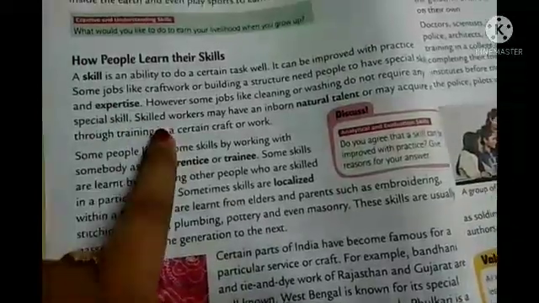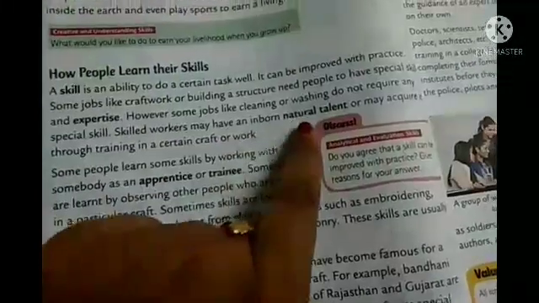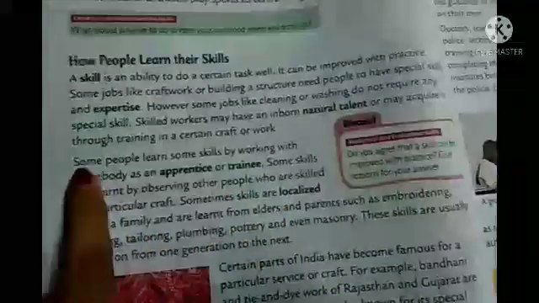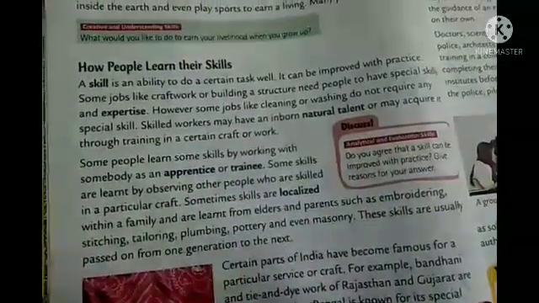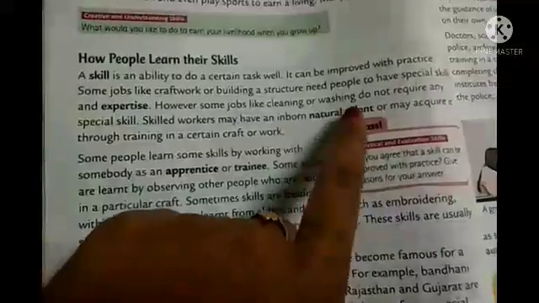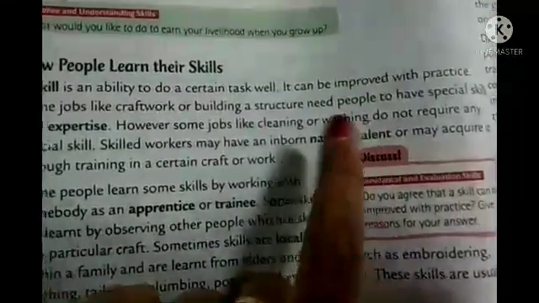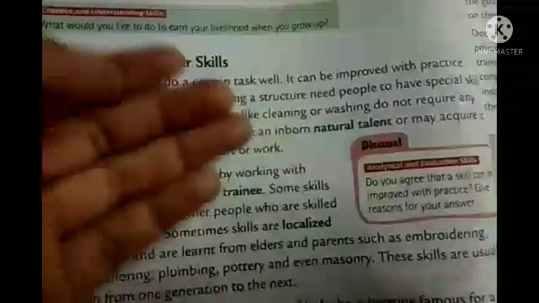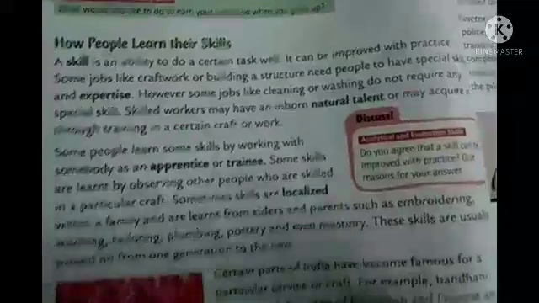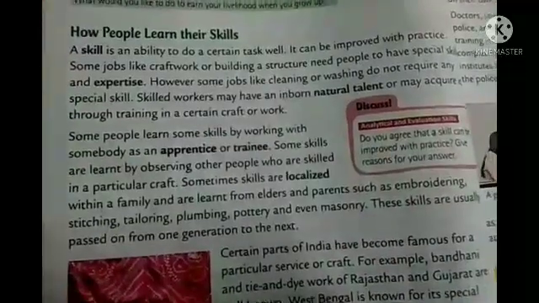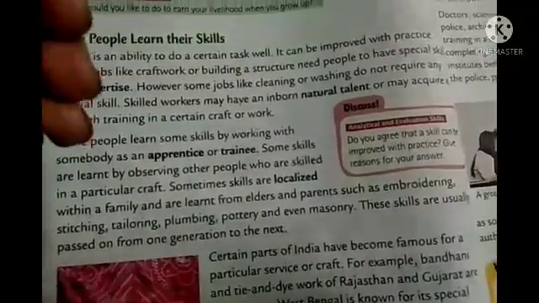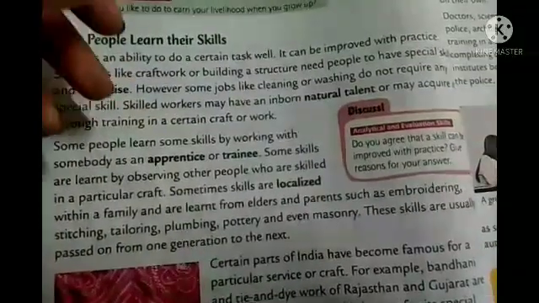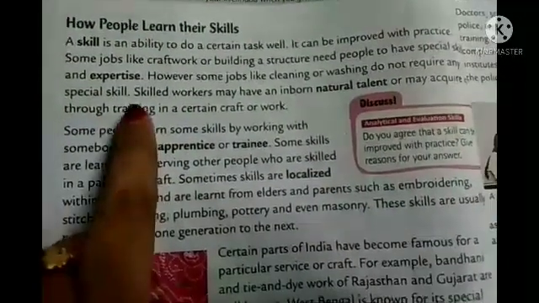We can do that. Skilled workers may have an inborn natural talent or may acquire it through training in a certain craft or work. So what does natural talent mean? Students, that which we inherit from our family is called natural talent. Naturally they can grow that talent. But in some cases, as I told you, everyone is not an expert in every field, but we can acquire it. That means we can learn, and that can be done through training.